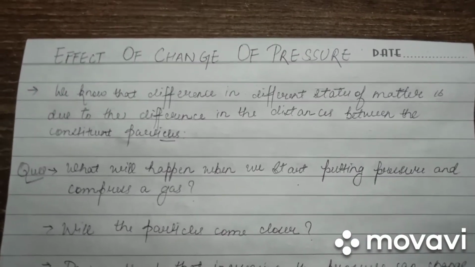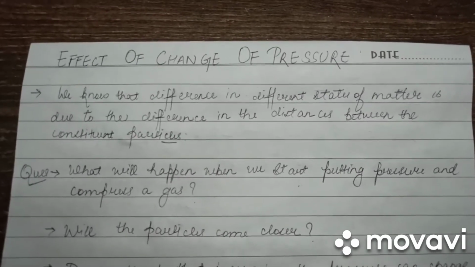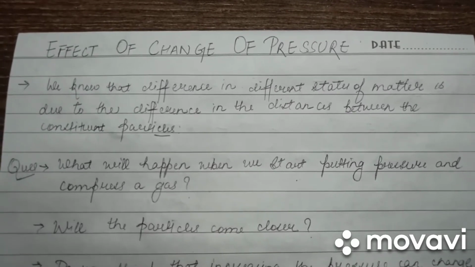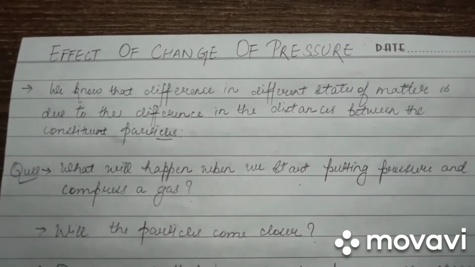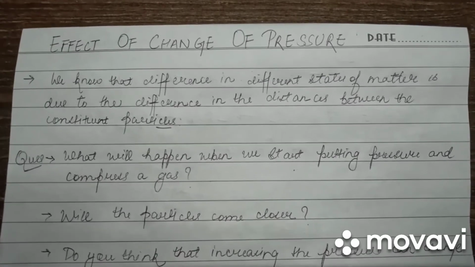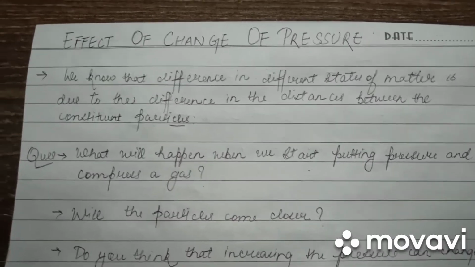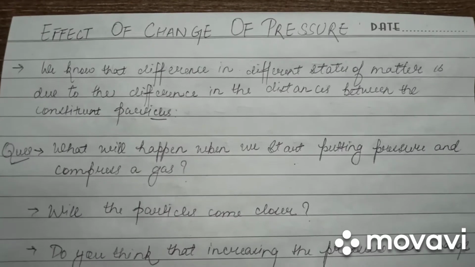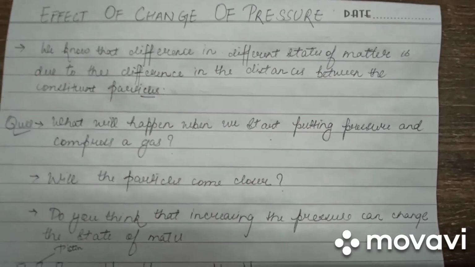Previously, we discussed what was the effect of change of temperature on the states of matter. We would now discuss the effect of change of pressure. We know that difference in different states of matter is due to the difference in the distance between the constituent particles. We know that in cases of solids, the distance between constituent particles is very less as compared to liquids and gases. In liquids, the distance is still more than solids, but relatively less than gases. Gases tend to have maximum distances between constituent particles.